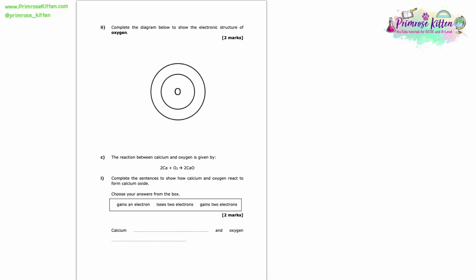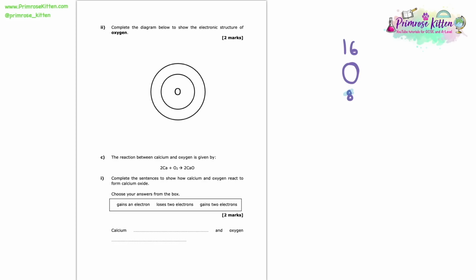So here we're asked to complete the diagram to show the electronic structure of oxygen. So the first thing that I would do in this case is I would go to my periodic table and look for oxygen. So when I find oxygen, I can see that it looks like this on the periodic table.